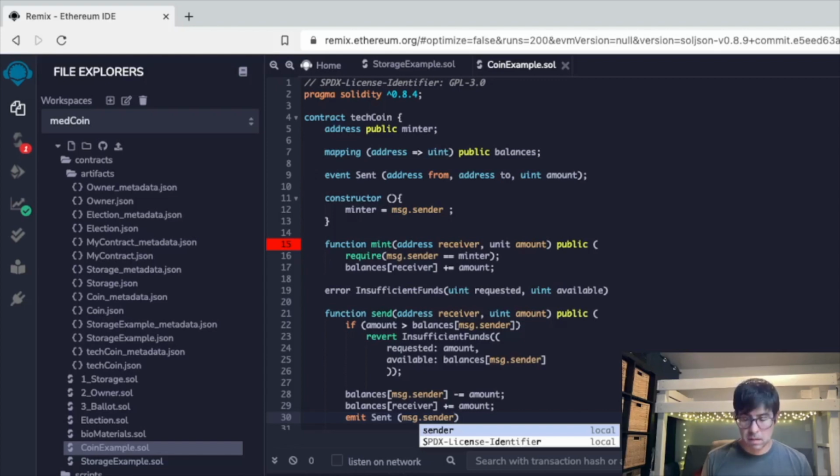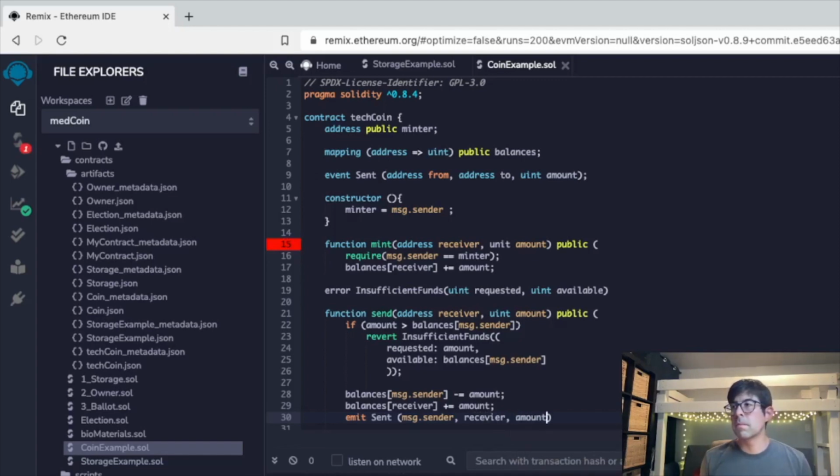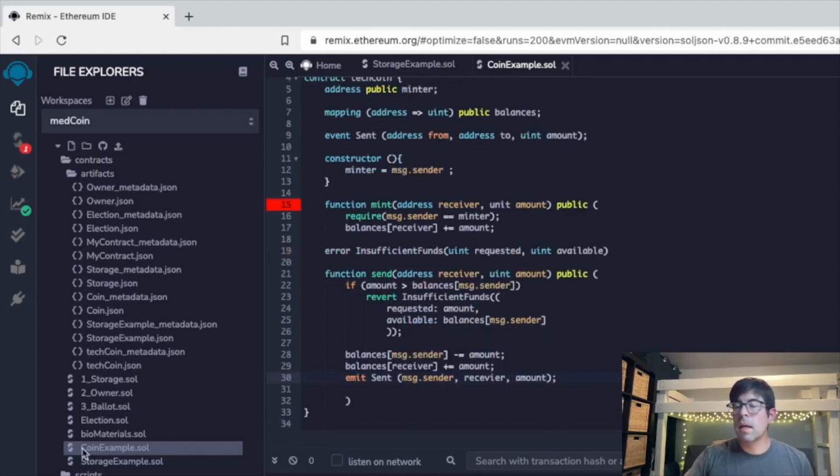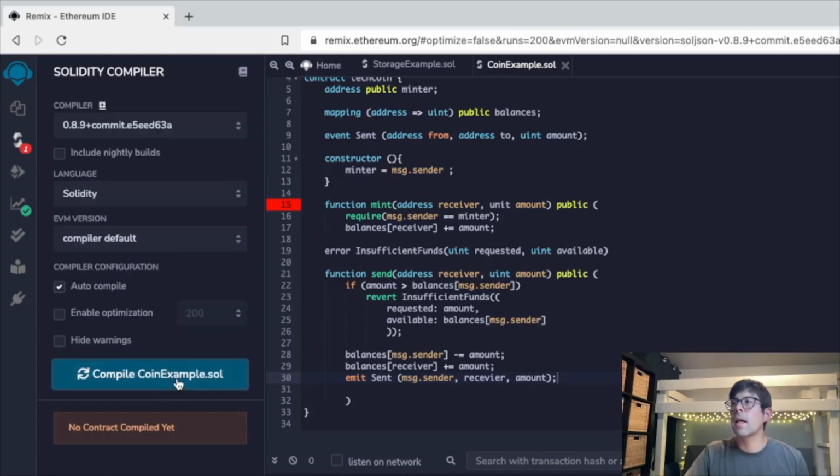Yeah, looks good. Receiver, and then amount. And I think we've completed that transaction. So yeah, it looks like we're done here with our coin example. And it looks like we have an error here.